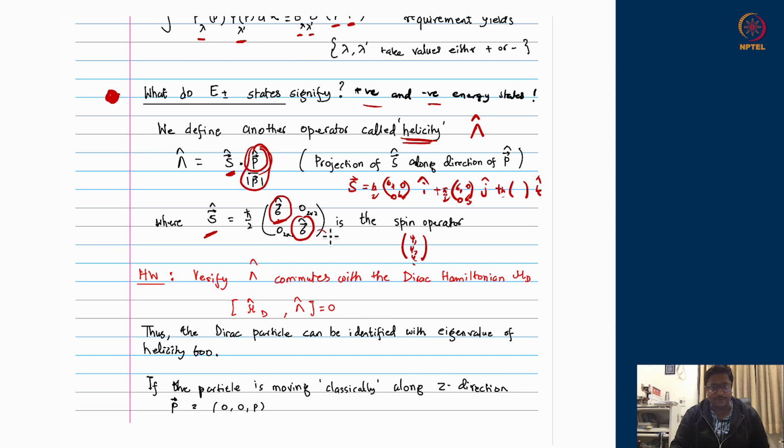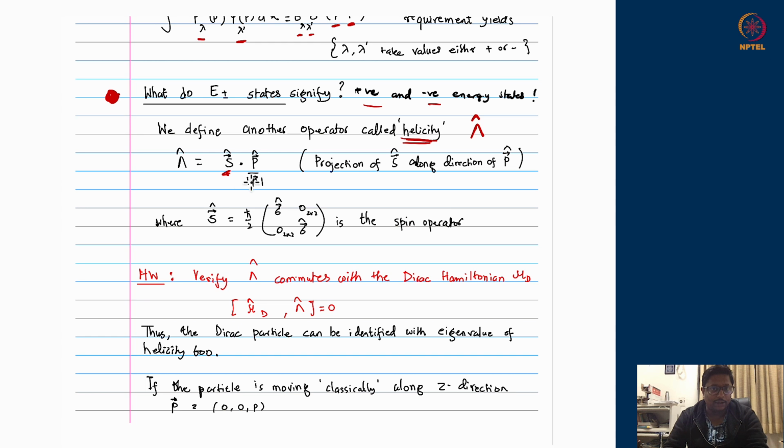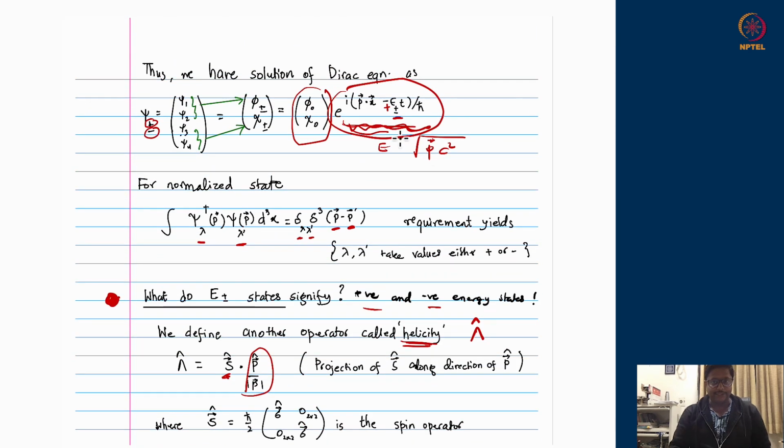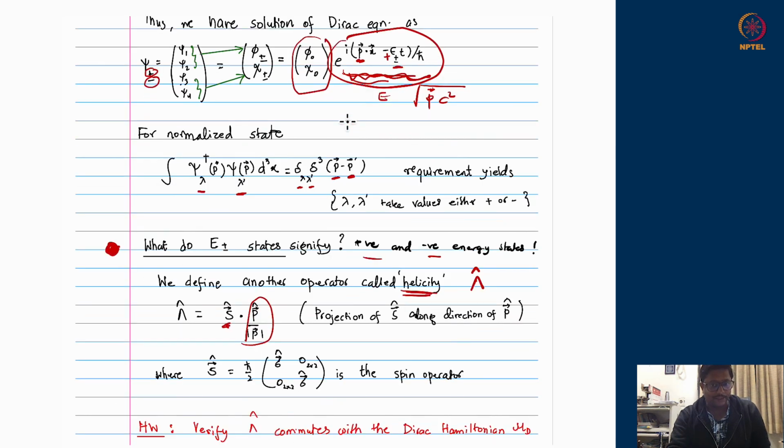This can act on a 4 cross 1 dimensional vector. So therefore, this is the spin operator for the full wave function. So what we are doing, the helicity, which we are defining as a new operator, is just the projection of the spin operator along the momentum along which the plane wave is moving. Plane wave has some momentum p, eigenstate of the momentum operator. That means it has some direction along which it is moving.